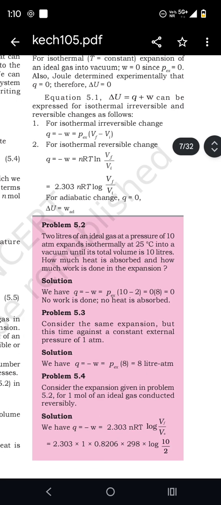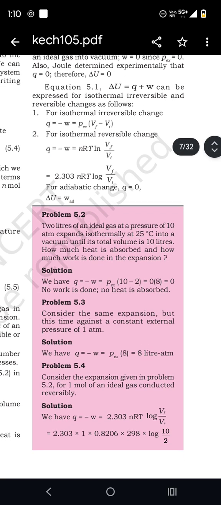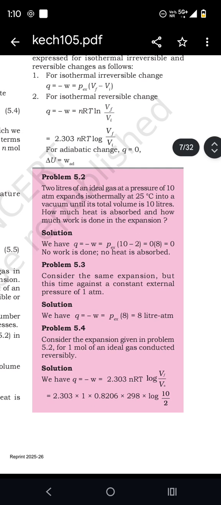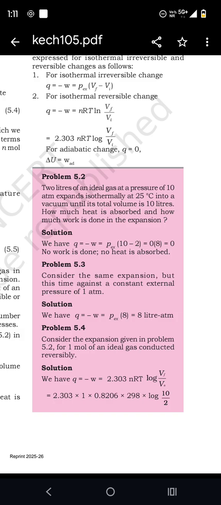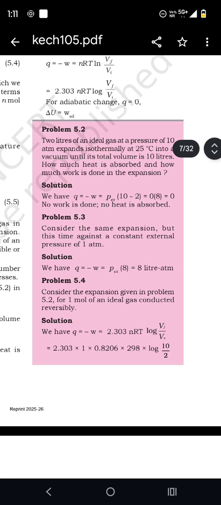Equation 5.1, delta U equals Q plus W, can be expressed for isothermal irreversible and reversible changes as follows. For isothermal irreversible changes, Q is equal to minus W. For isothermal reversible changes, Q is equal to minus W, equal to nRT log V final by V initial.